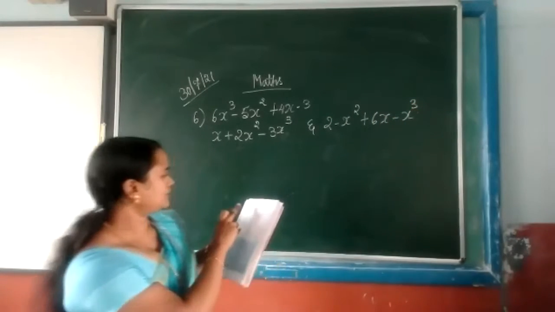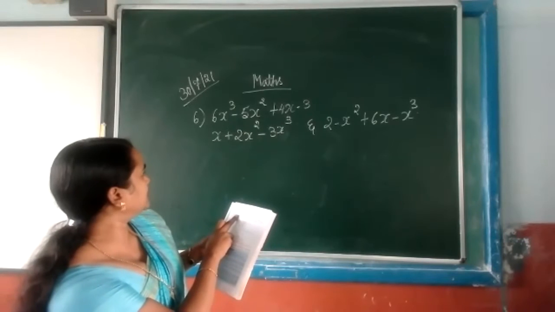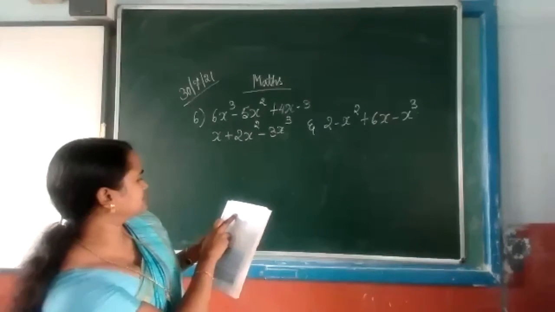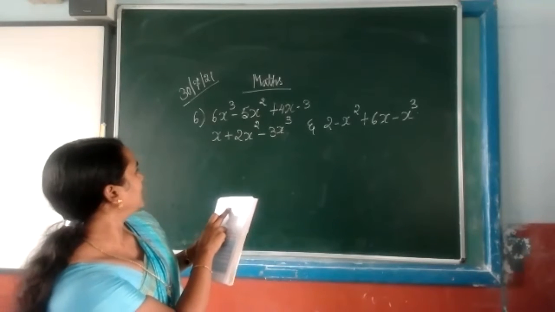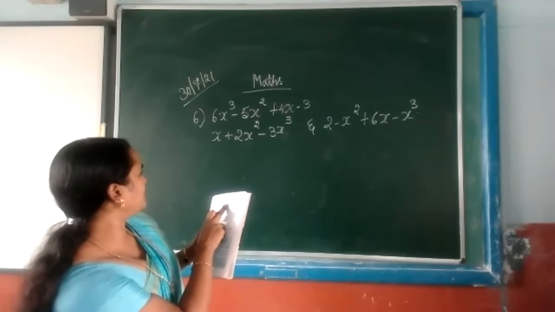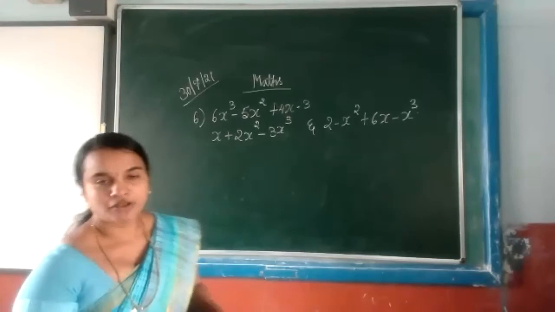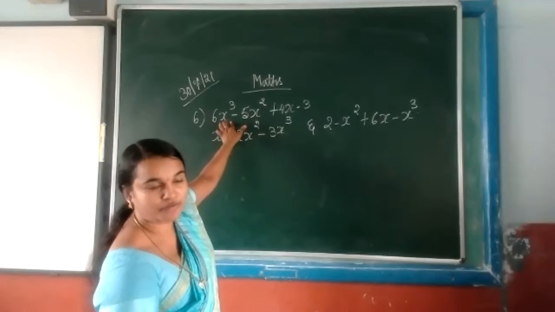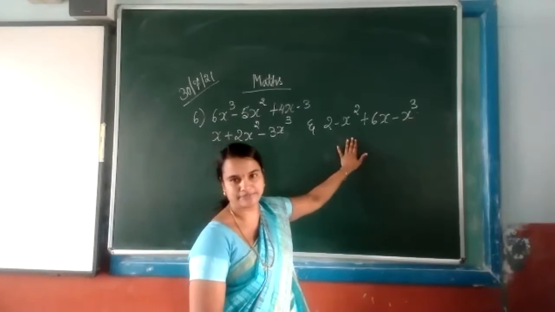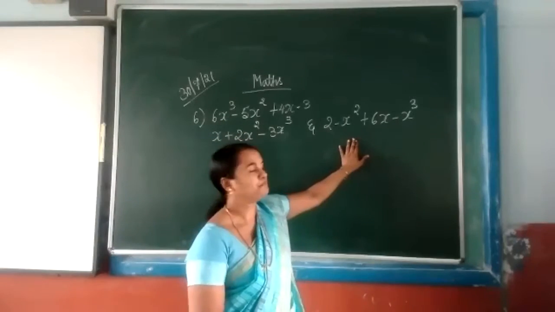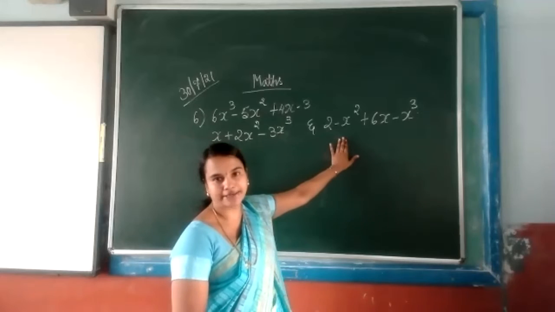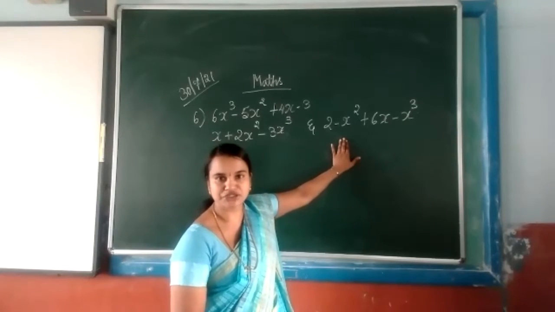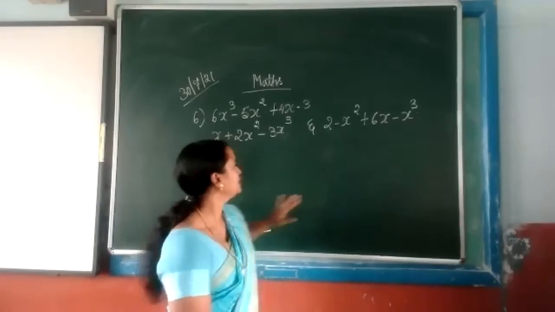Okay. Here, we have to subtract these terms from the sum of these two expressions. So what do we have to do here? First, we have to add both of these. Sum means we have to find the addition.